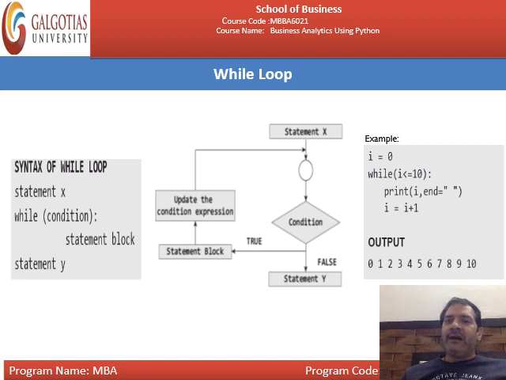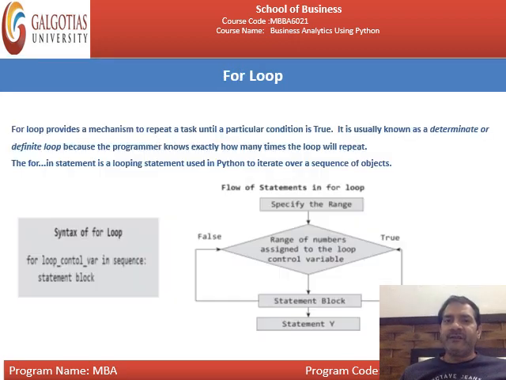Again this 1 will be checked against the condition in the while loop. Now 1 is less than or equal to 10, so again it prints I. You can see in the output that firstly 0 will be printed. Then I plus 1 means 0 plus 1, so I now contains the value 1. Again it will check. It will repeat as long as the condition is true. The output will be printed like 0, then space 1, then space 2, then space 3, and so on, till the condition is true. This is about the while loop. We will use the concept of while when we are doing programming. This is all about the while loop.